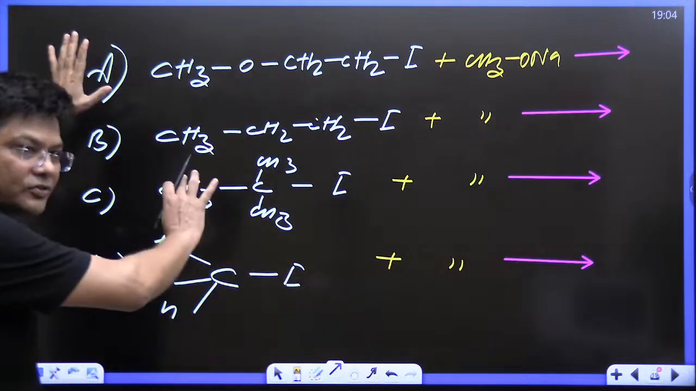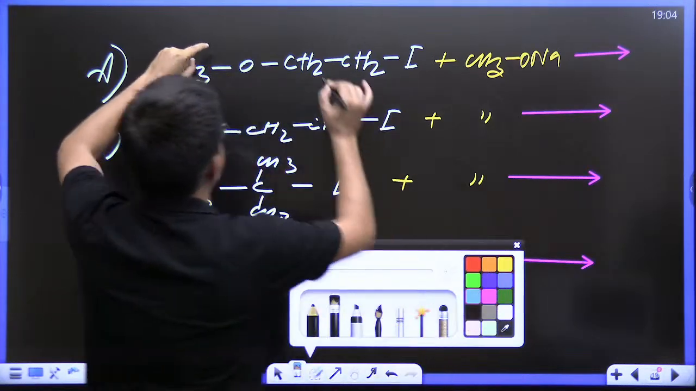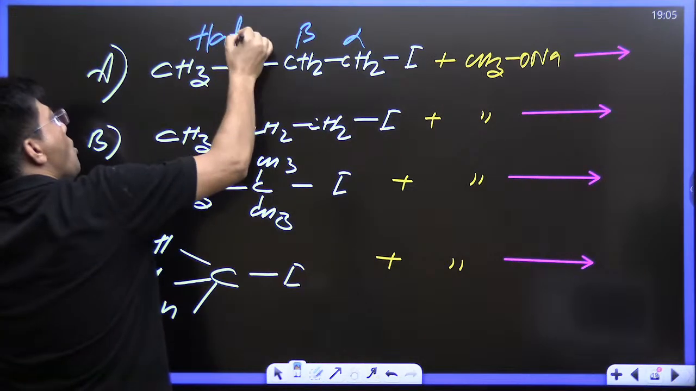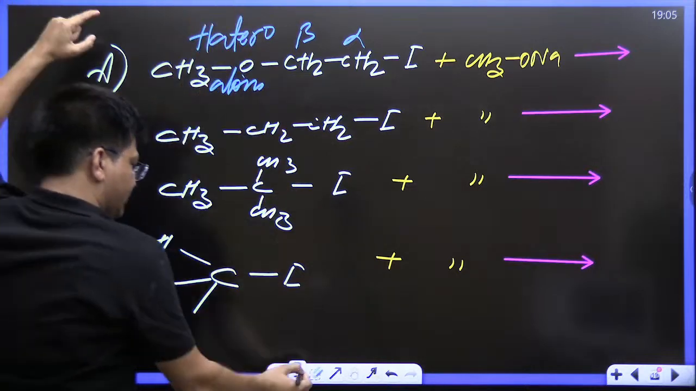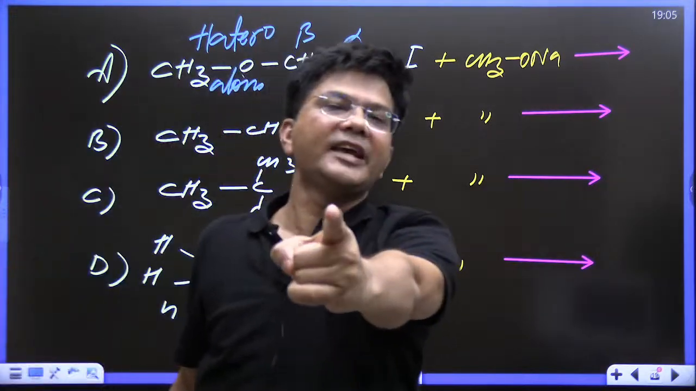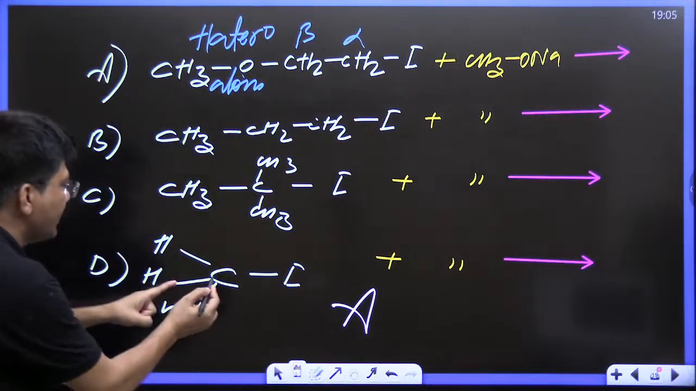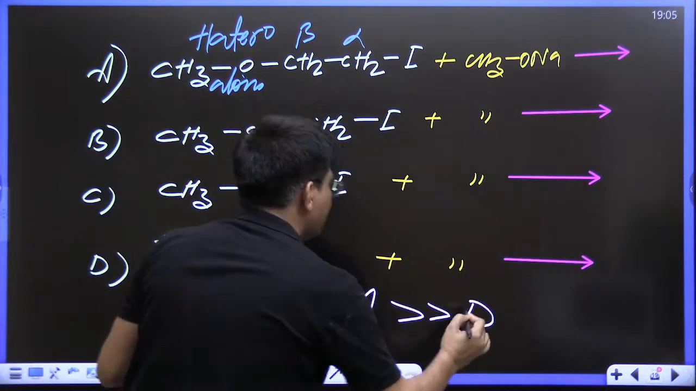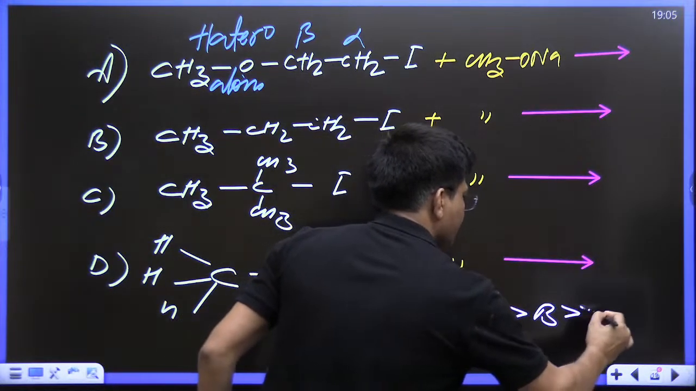See, kids, first C. See everyone, the first one is alpha, beta, heteroatom. This is going to be on number one, kids. Everyone see, A should be at number one. Now see, this is methyl halide, least sterically hindered. Then D, then B, and last is C.